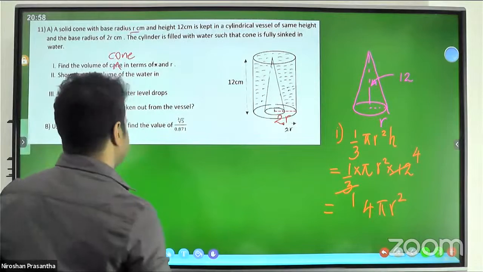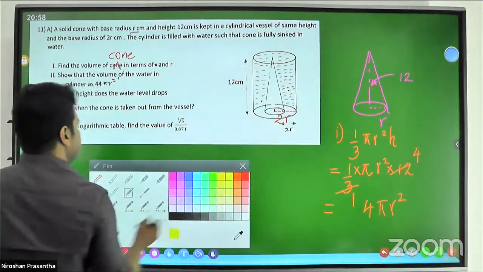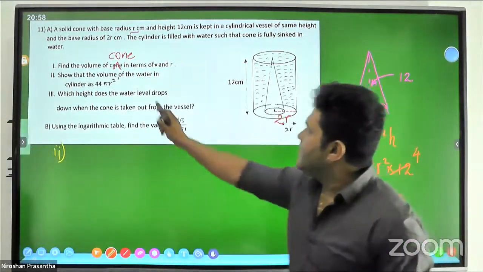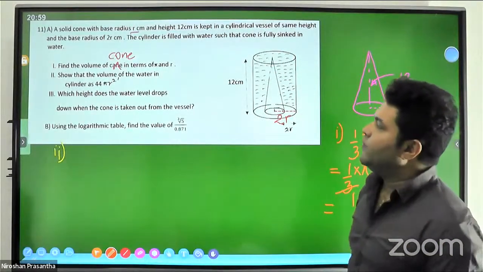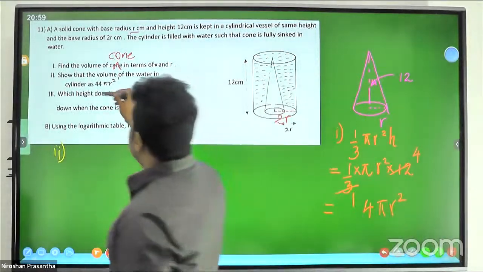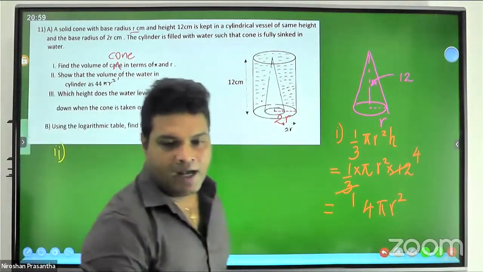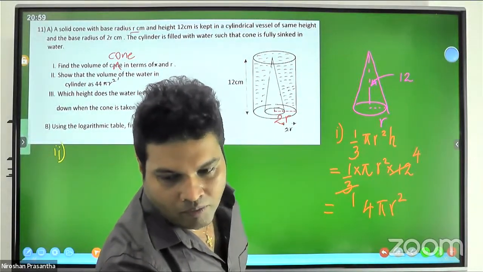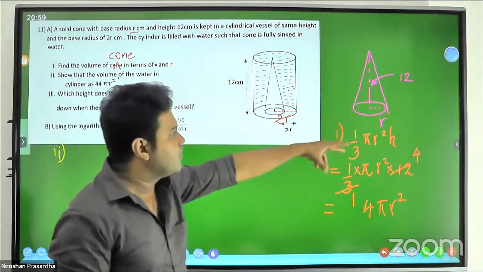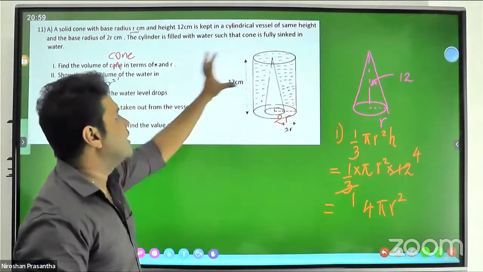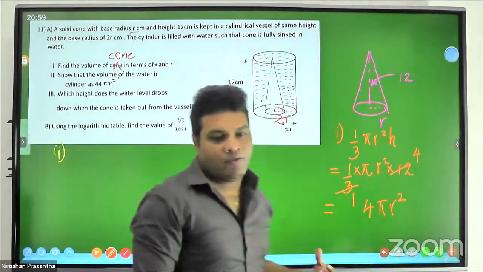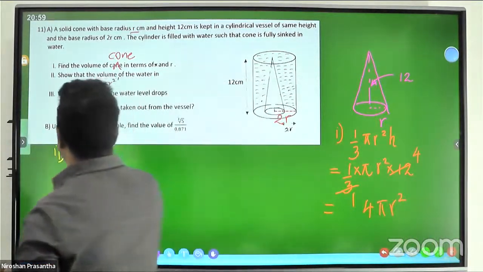The second one, what should you do here? Show that the volume of the water in the cylinder is 44 pi r square. Right, then how to find that answer? To find the water volume, we must subtract the cone capacity from the cylinder capacity to find the remaining water volume. Therefore, you better find out the volume of the cylinder. Right, then what's the volume of the cylinder?